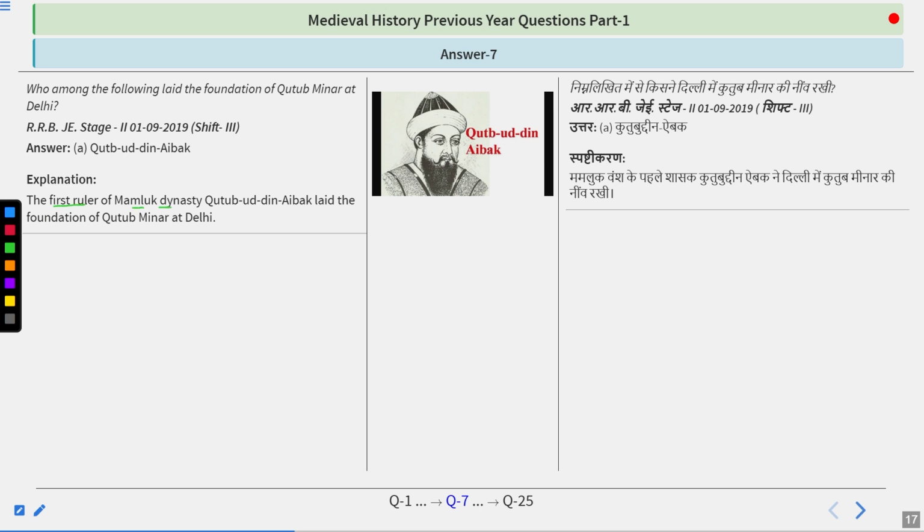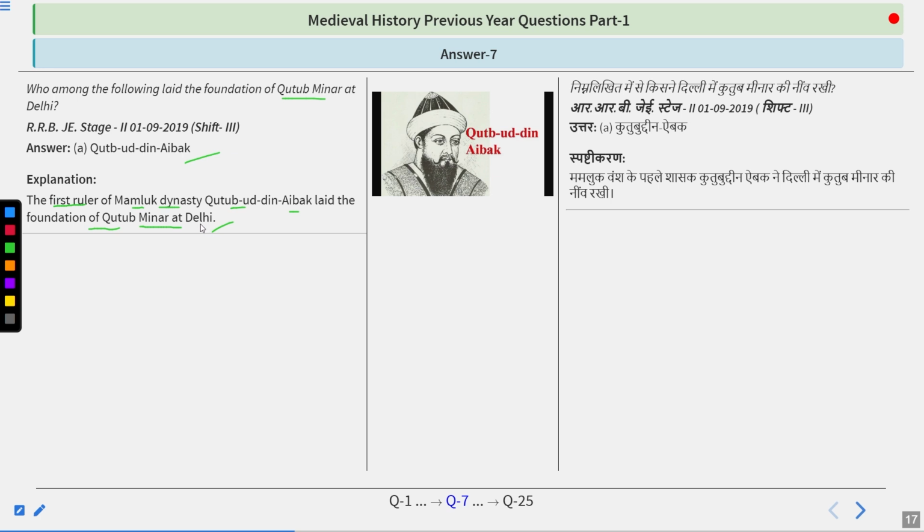So the first ruler of Mamluk dynasty, Qutbuddin Aibak, laid the foundation of Qutub Minar at Delhi. So remember the name Qutbuddin Aibak, and Qutbuddin Aibak is basically the first ruler of Delhi Sultanate as well. He never took the title of Sultan. He ruled from 1206 to 1210 AD, and his capital was Lahore.